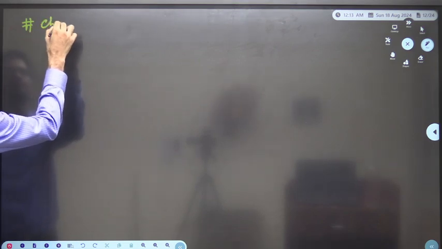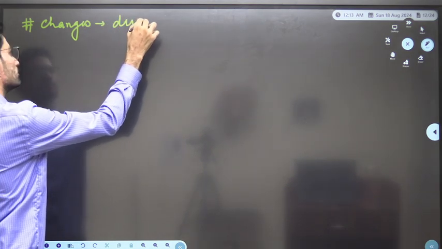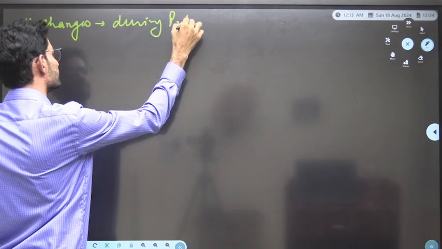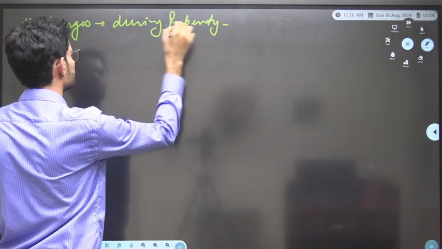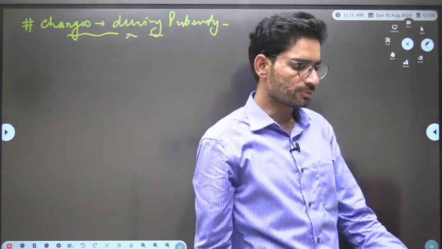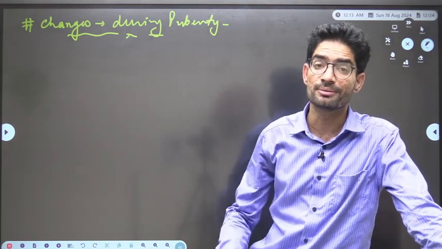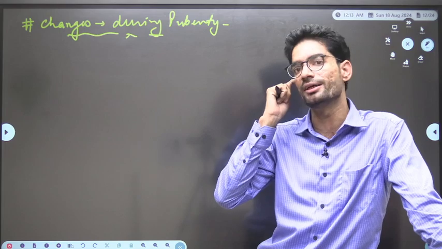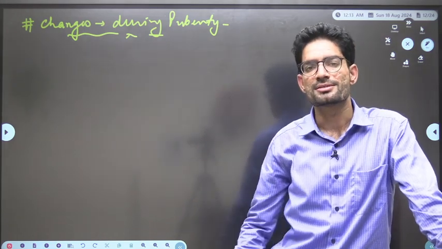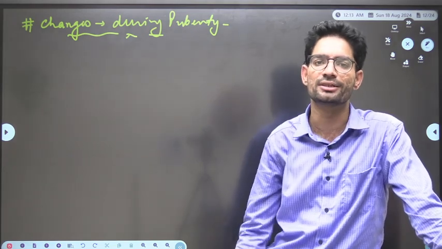The changes during puberty. The age of puberty is very sensitive. It's a dramatic phase, the most disturbing period for any individual. Some individuals get introverted, some get more extroverted.